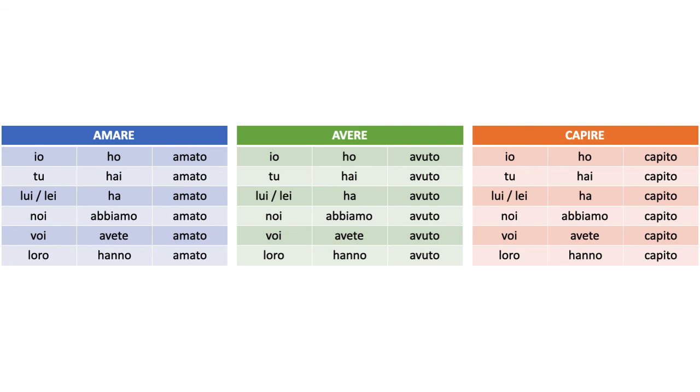So actually, conjugating verbs in Italian in the past is quite easy. There is one important exception that we're going to study next, because not all verbs use the verb avere to be conjugated in the past. But for now, we are going to focus on those which do use avere, which are the vast majority.